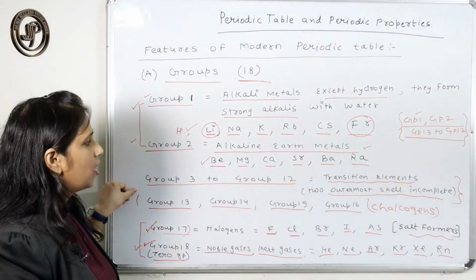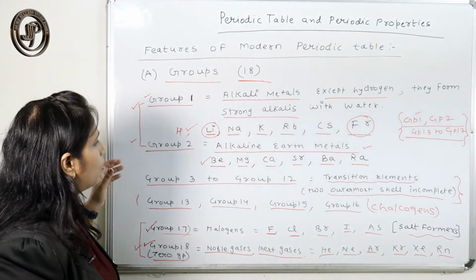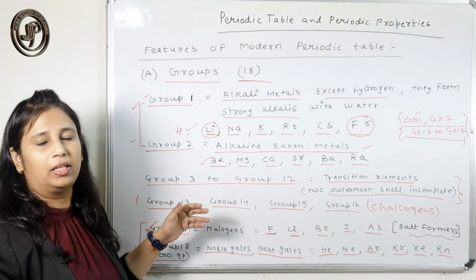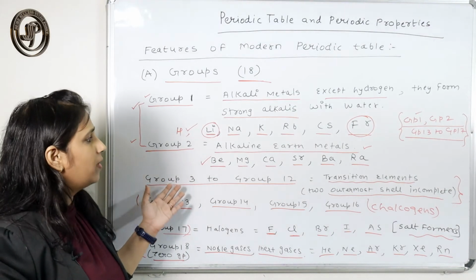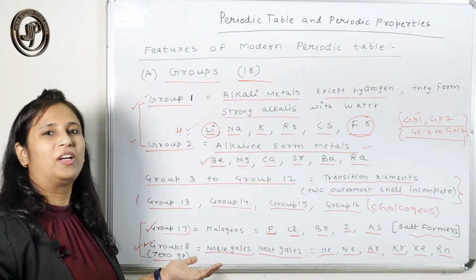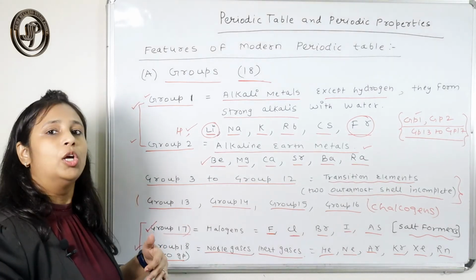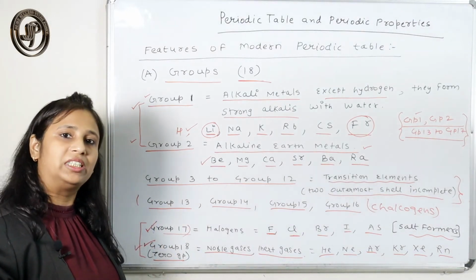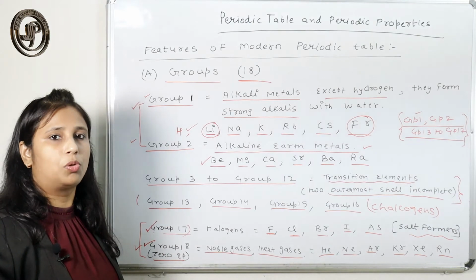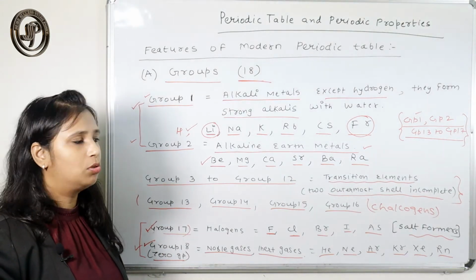I will tell you about their metallic property, how their valency changes, their basic character and their acidic character. These properties we will discuss in due course of time, or in the next episode.